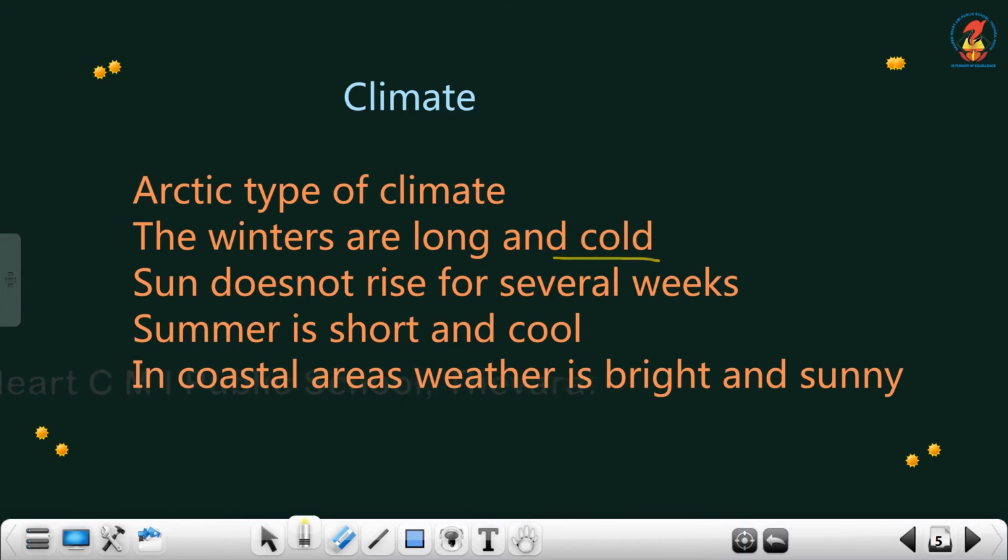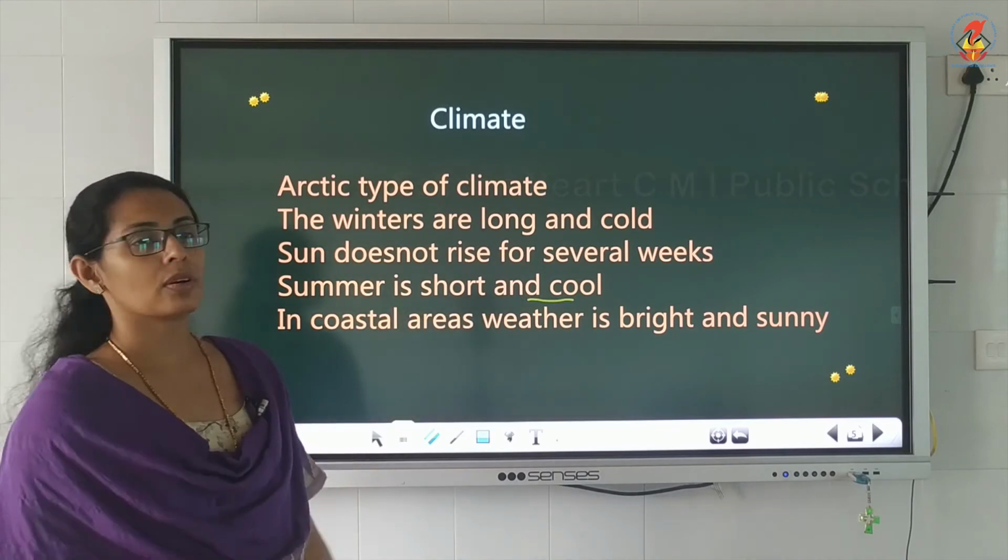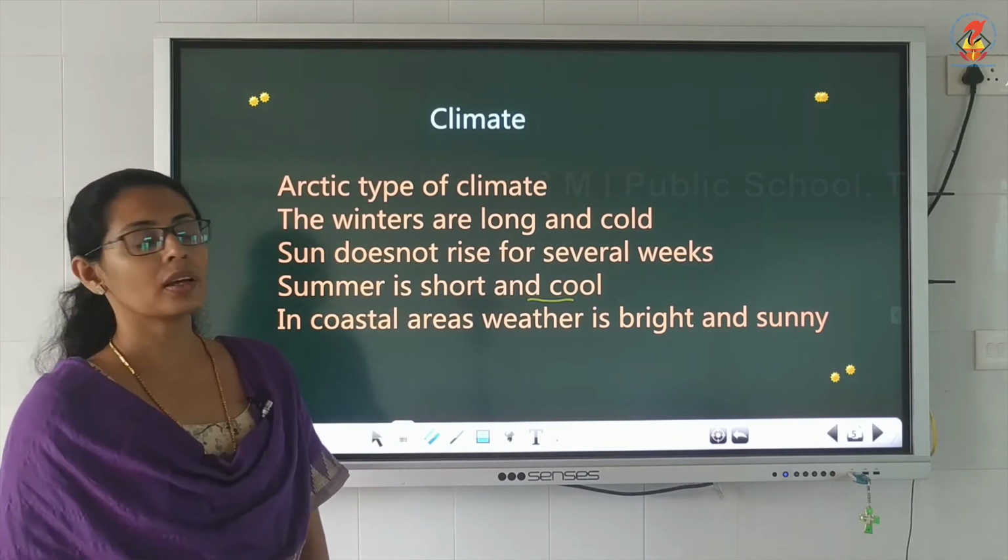The sun does not rise for several weeks, and the sun cannot be seen because of heavy wind. And summer is very short and cool. Summer is also cold, but it is very short. Winters are long and cold, and the summer is short and cool.